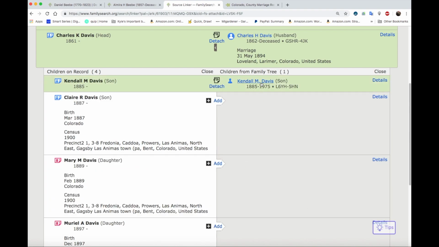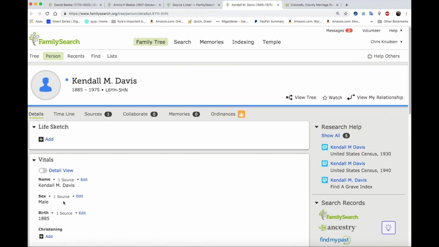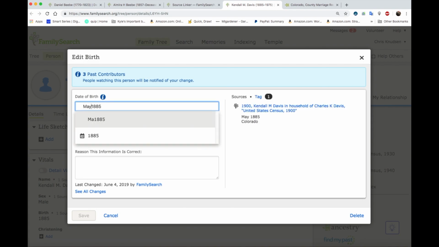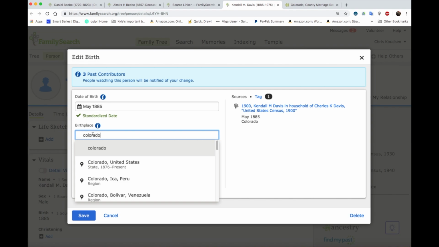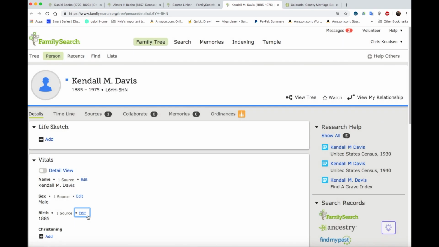Now let's go ahead and open him up and add that month of May for his birth and change it to Colorado. The reason why it's correct is already given. It's in the 1900 census. So I'm just going to hit save.